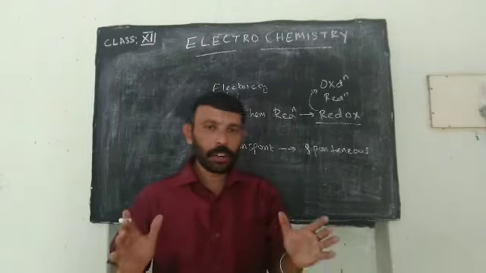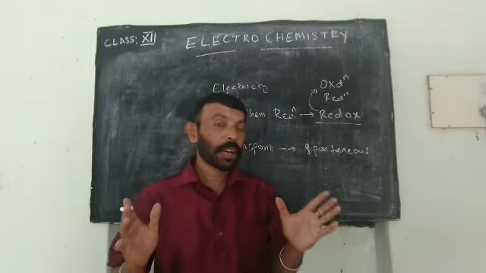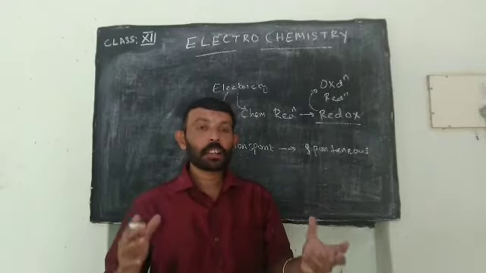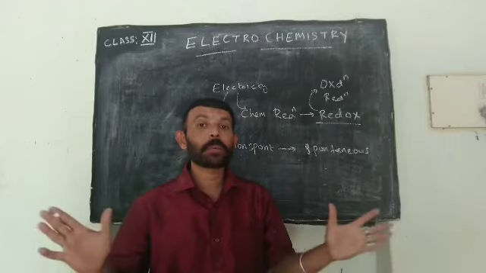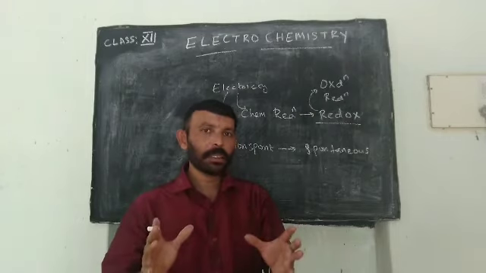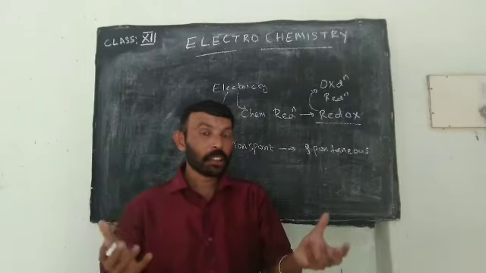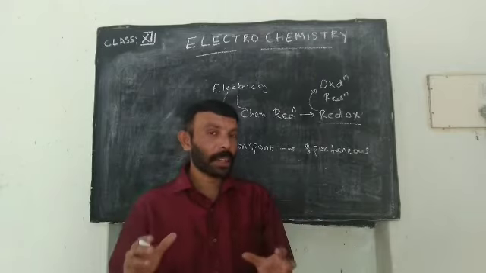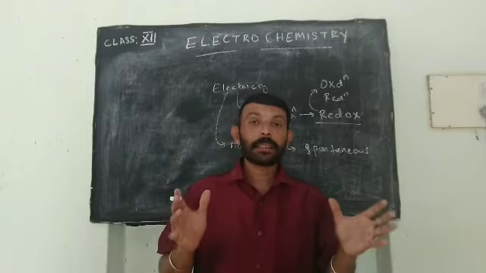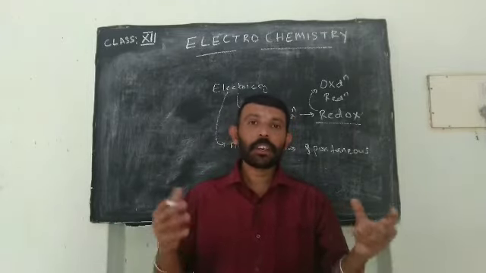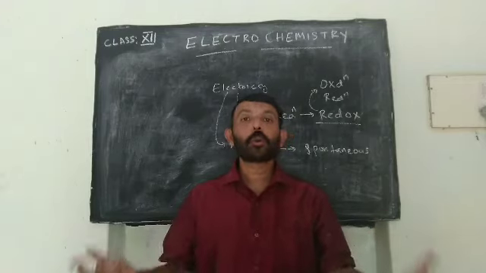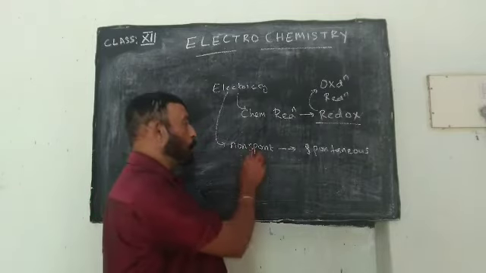What is the peculiarity of redox reactions? Redox reactions are those reactions in which there occurs oxidation and reduction simultaneously. And as a result of that redox reaction, that means as a result of that chemical reaction, electrical energy will be produced. And that electrical energy we can use for the conversion of non-spontaneous reaction to spontaneous reaction. So the next term is non-spontaneous reaction.